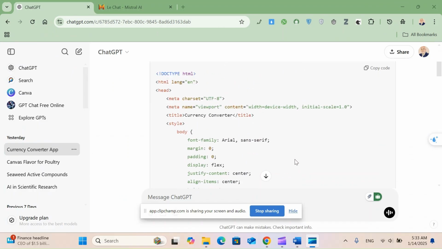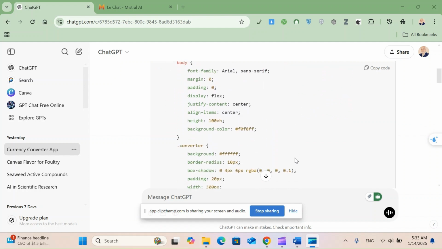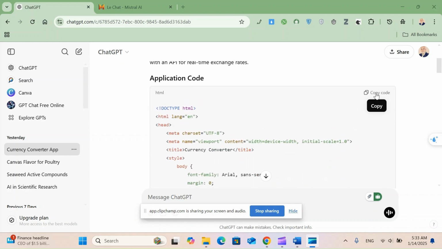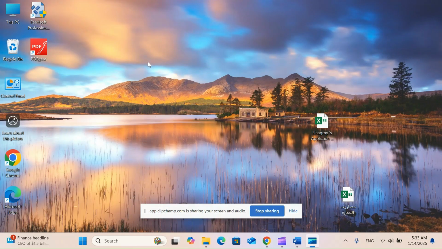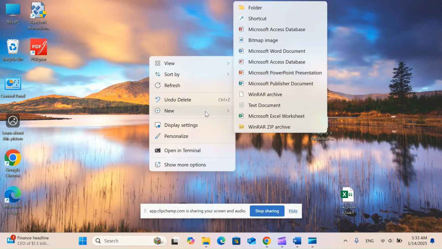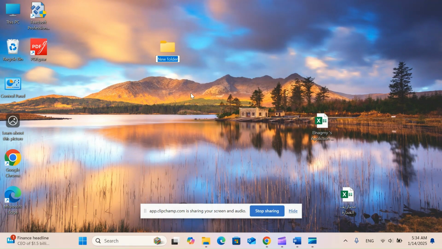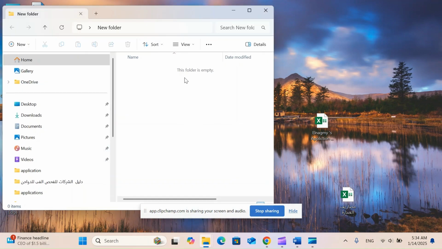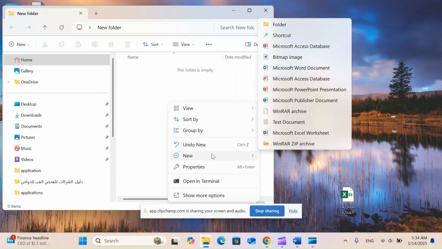Of course, as is clear, it created the programming codes for the application, but so far I did not know the result of the application except after copying the codes and trying them in the appropriate environment for the application, which is the HTML environment. That is, in order for us to implement this application, I take a copy of these programming codes and I have to copy them into an environment. For example, here we will create a new folder, and inside this folder I choose to create a file and copy the code into it.